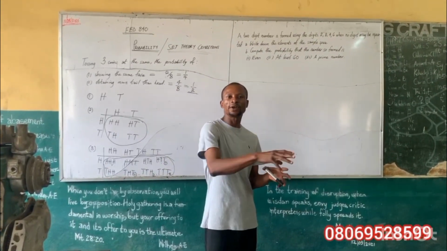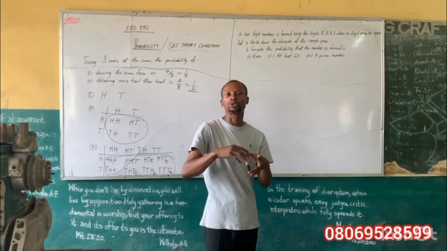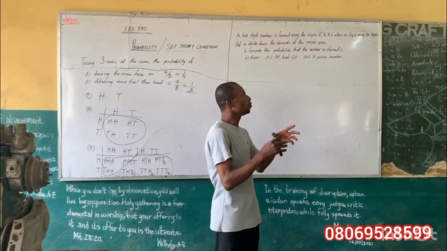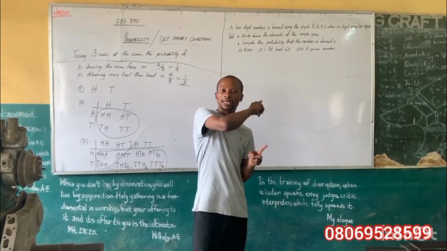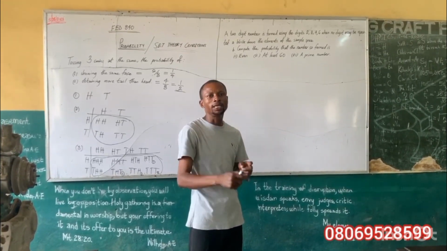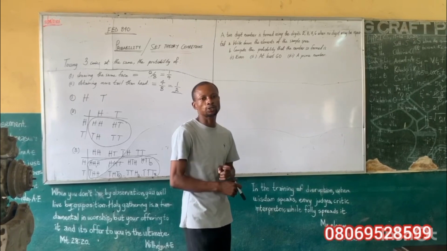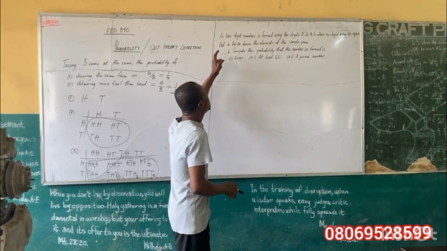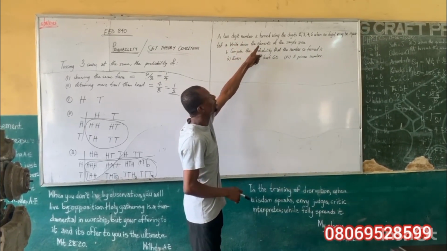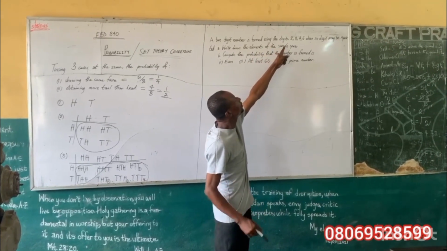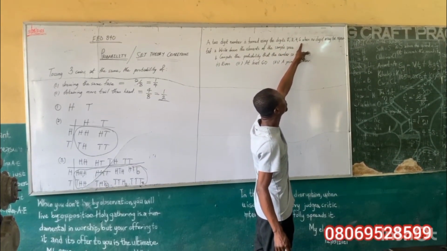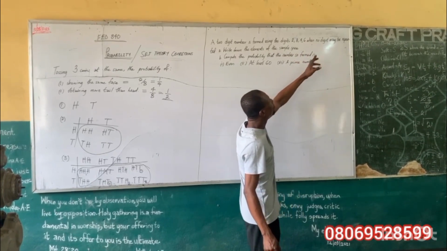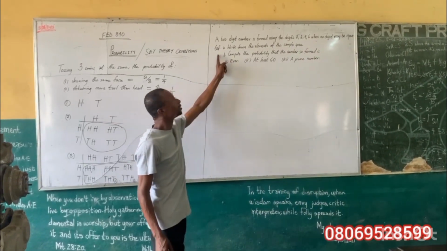Probability has different areas of approach. Now we see another one related to numerical sampling in terms of probability. I wrote a question on the board. A 2-digit number is formed using digits 2, 3, 4, 6, when no digit may be repeated.